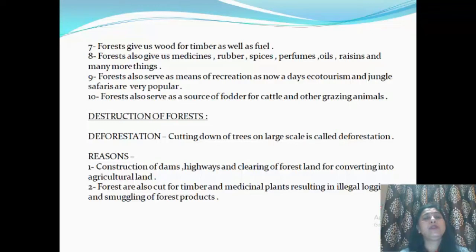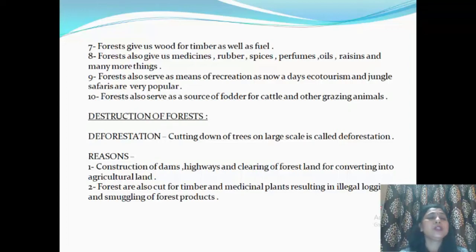Forests give us wood for timber as well as fuel. Timber means for making furniture, doors and windows, and fuel means for making food. Forest also gives us medicines, rubber, spices, perfumes, oils, resins and many more things. We get many things from the forest. That is why forests are very much important. That is why this chapter is named Forests Are Lifeline.